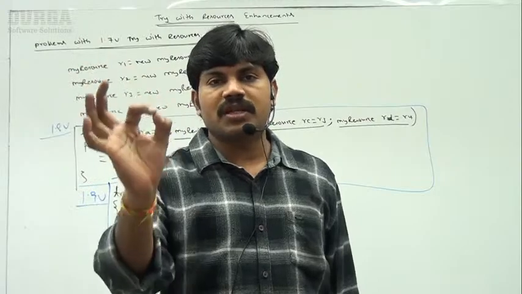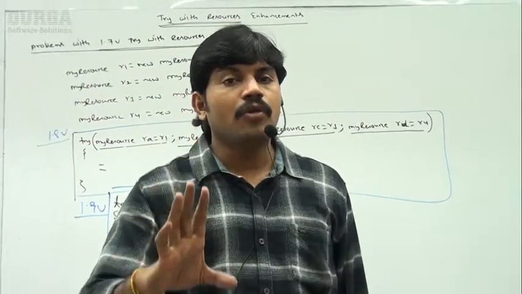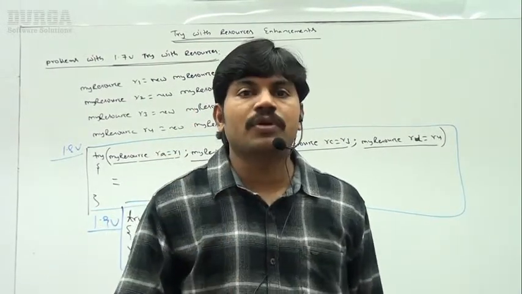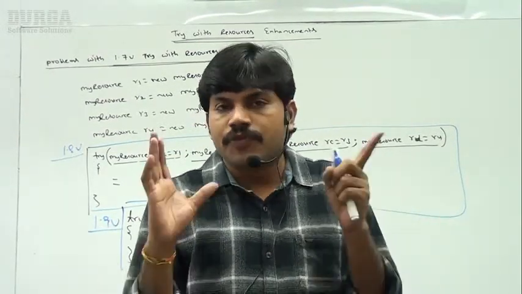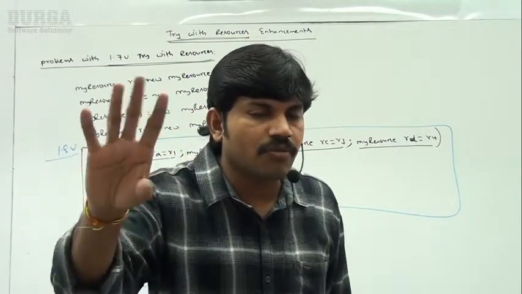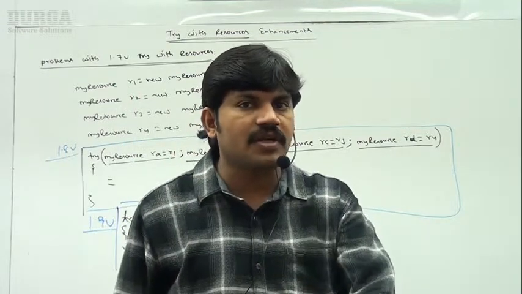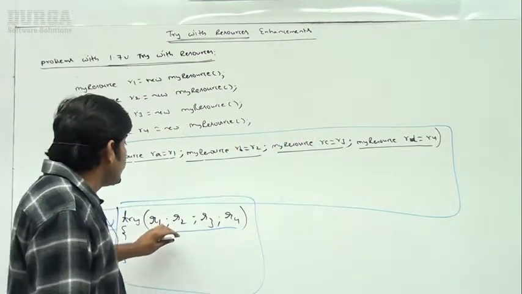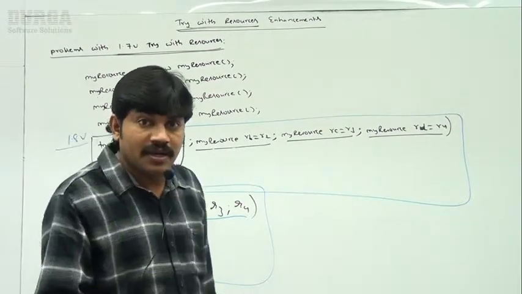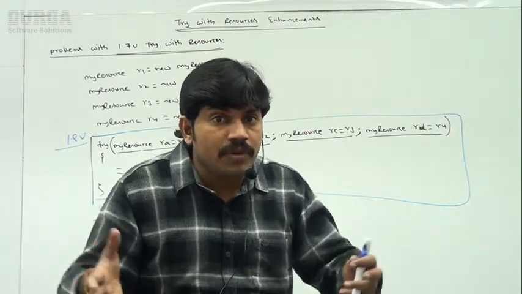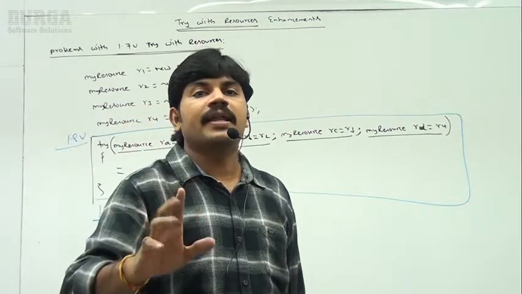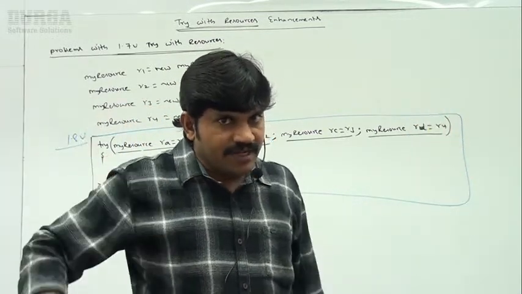The resource reference variable need not be local to the try block in 1.9 version, but it should be local to the try block in 1.8 version. If you create a resource outside of the try block, you can't use those reference variables inside the try block until 1.8 version, but from 1.9 version onward happily you can use them. So readability will be improved, the length of the code will be reduced, and complexity by default will be reduced because of this new enhancement, right? Clear? Everyone can understand, right?